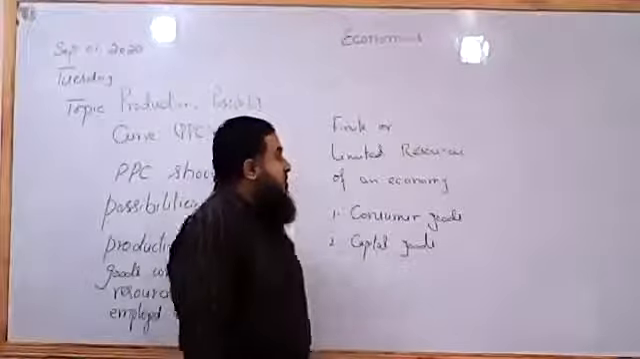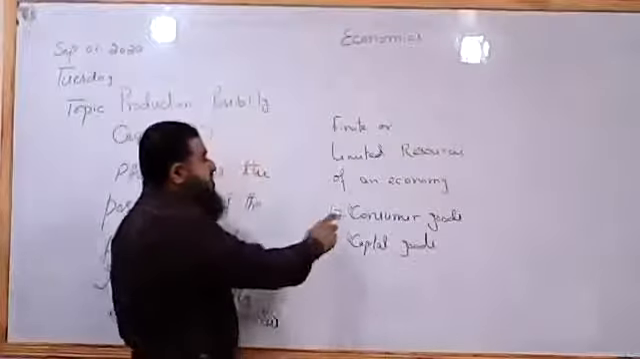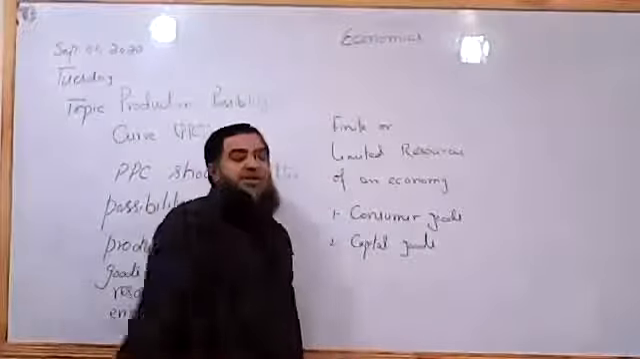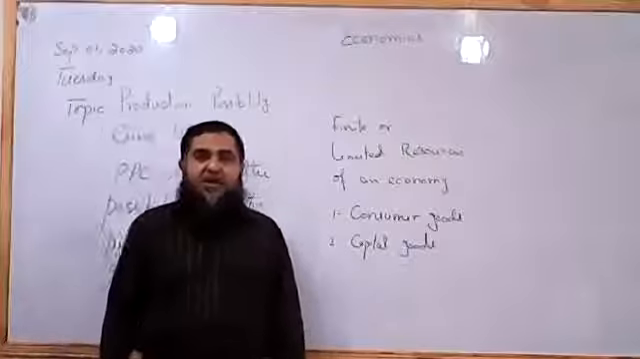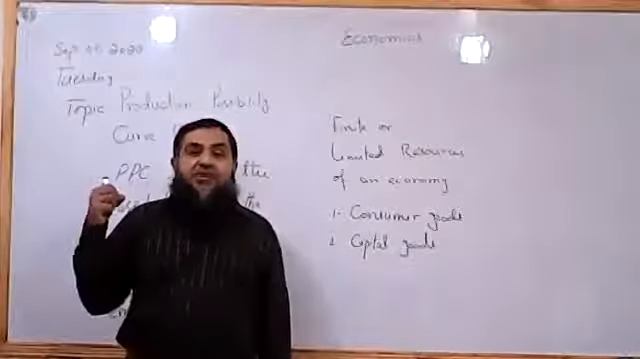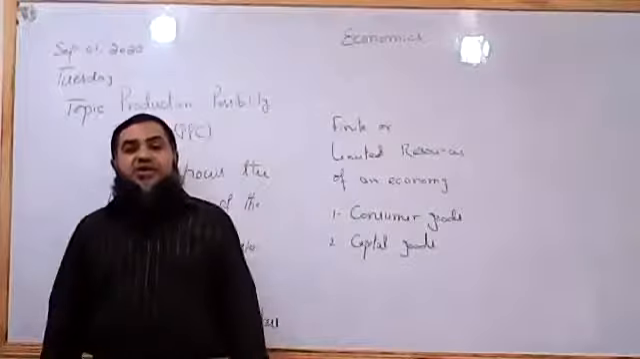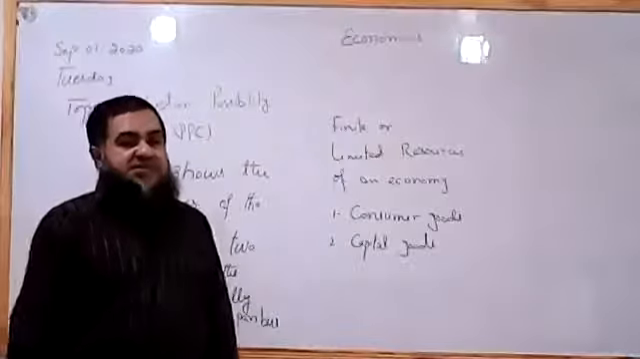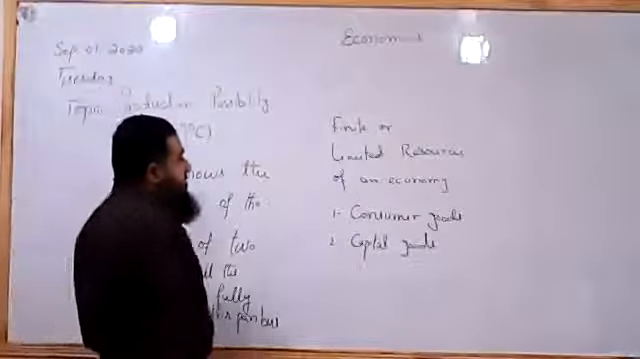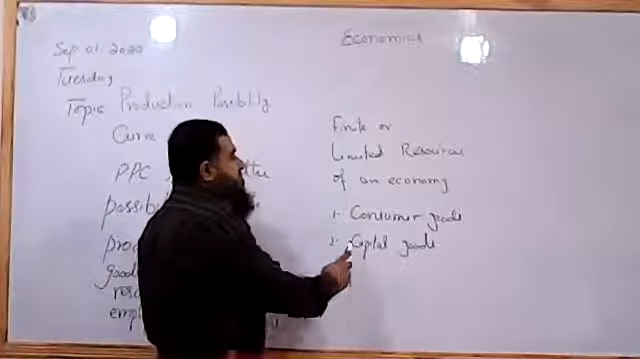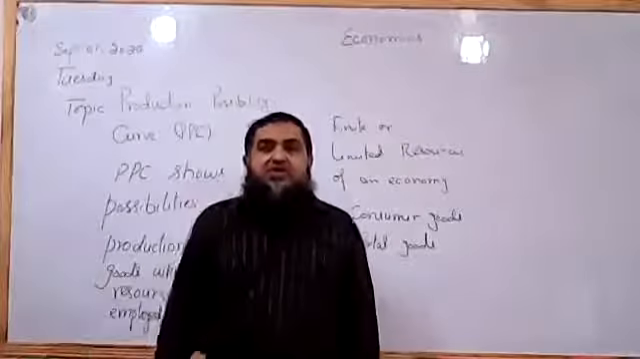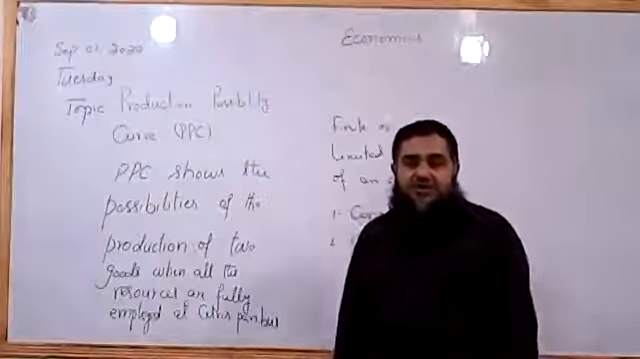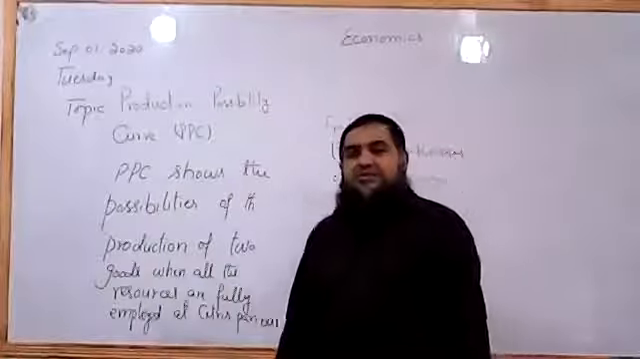So when all the resources are employed to produce consumer goods, the opportunity cost is the sacrifice of all the capital goods. If all the resources are employed to produce only consumer goods, the opportunity cost of this production is that all the capital goods are sacrificed. And when all the resources are employed to produce capital goods, then consumer goods will be the opportunity cost. Therefore, the PPC also represents the opportunity cost of the different types of goods which are produced.